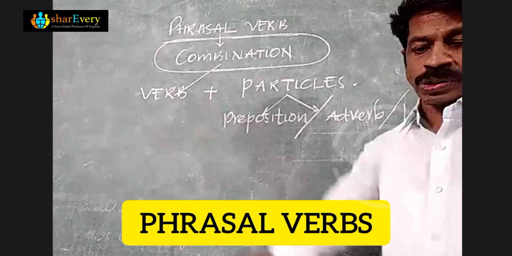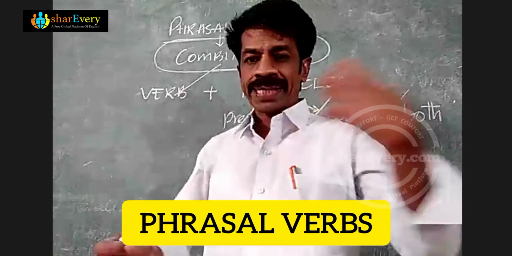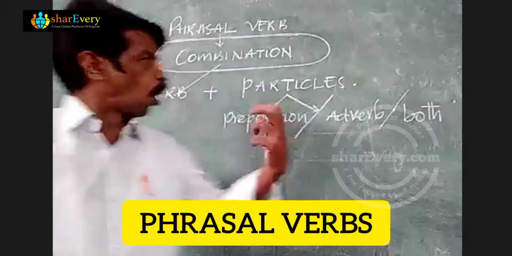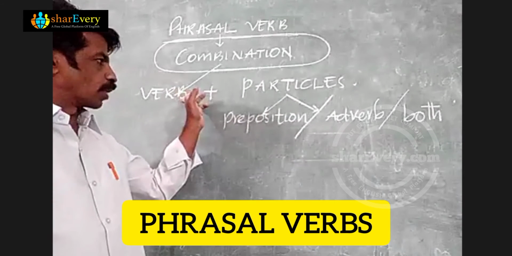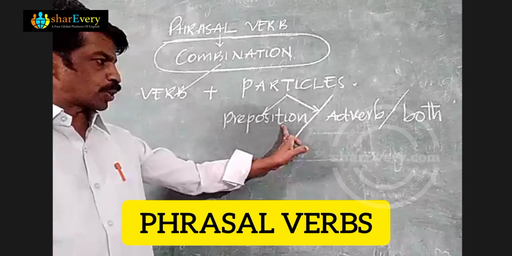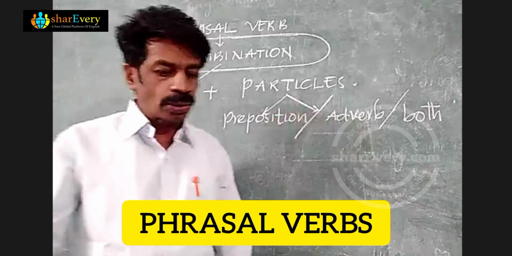So we have understood that a phrasal verb is a blending, a mixture of two or three parts. One is known as verb, next one is preposition, next one is adverb, otherwise preposition or adverb.